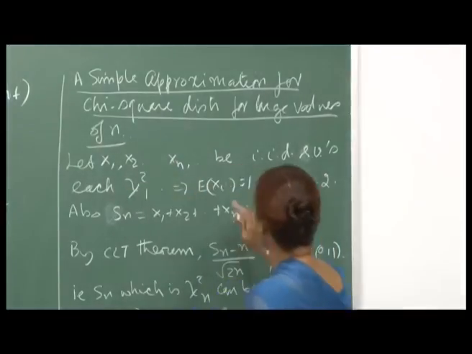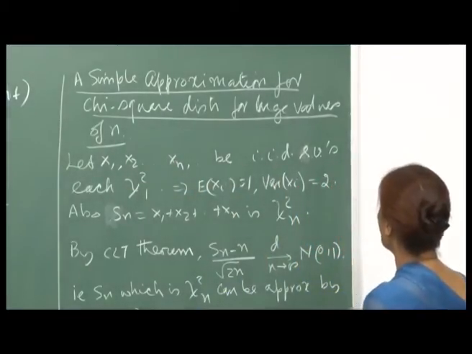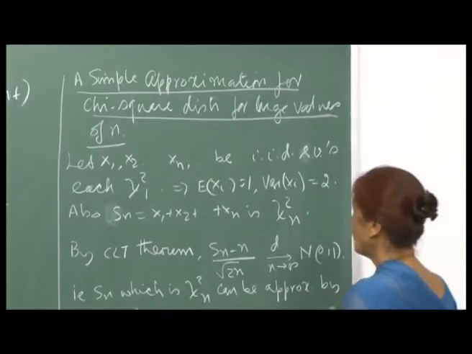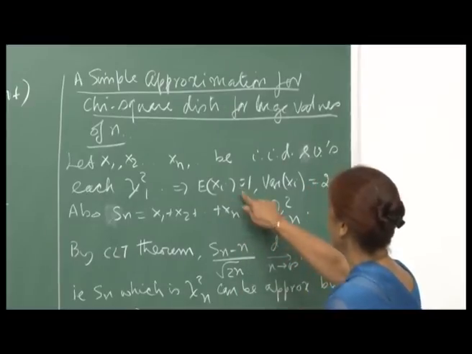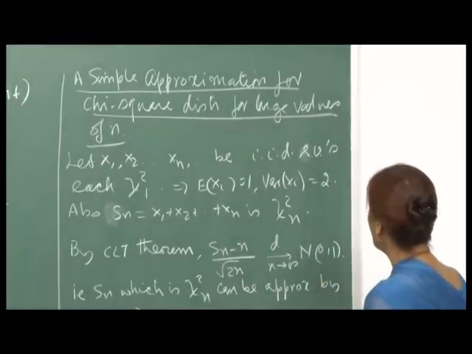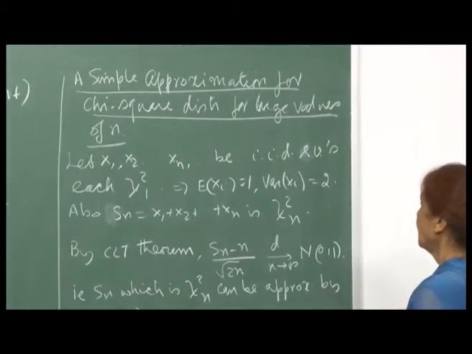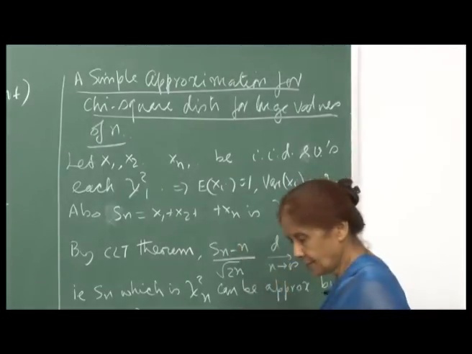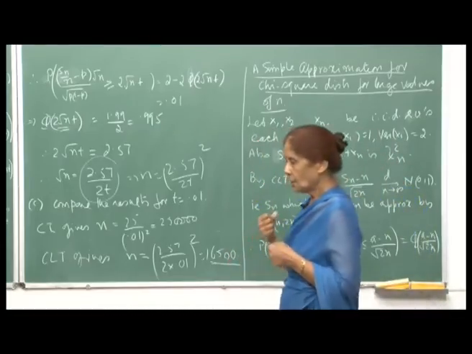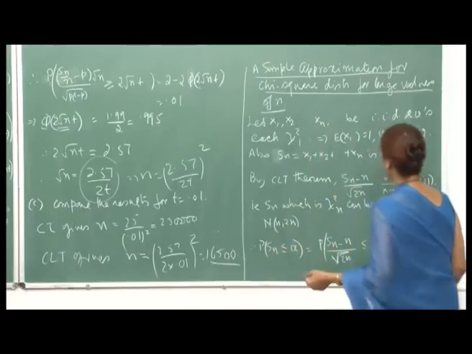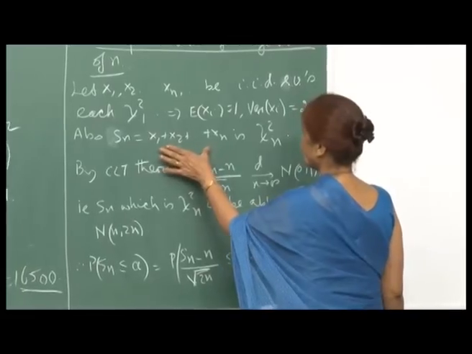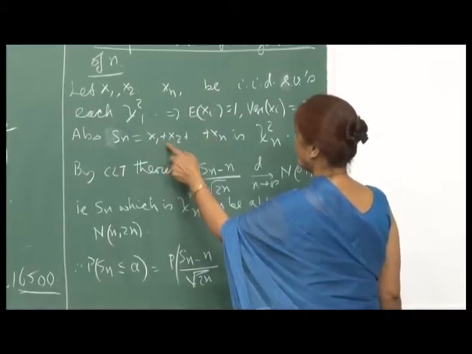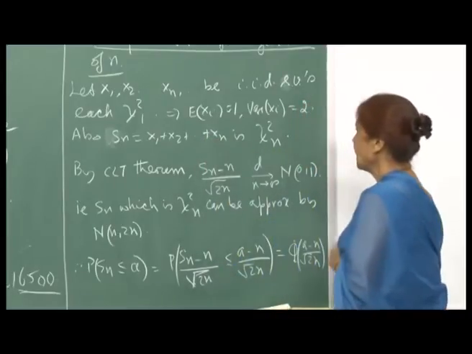So, the idea here is that if you take X1, X2, ..., Xn as independent identically distributed random variables, each is chi-square 1. So, this implies that the expectation of Xi is 1 and the variance of Xi is 2, right. And then we also know from the reproductive property of chi-square, which we can also show through the joint MGF, that because each of them is independent identically distributed chi-square, X1 plus X2 plus ... plus Xn will be chi-square n.